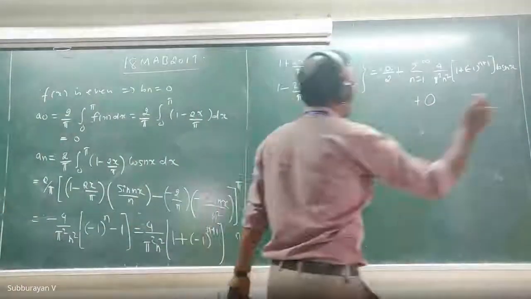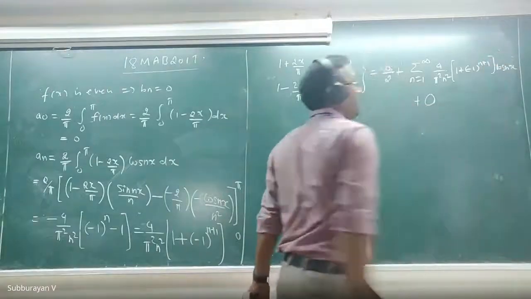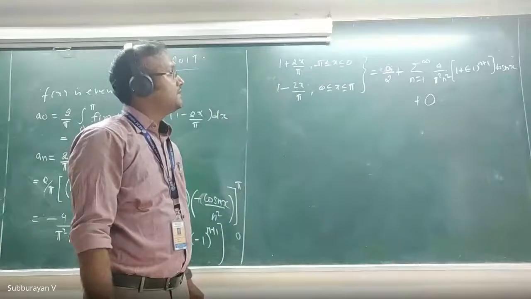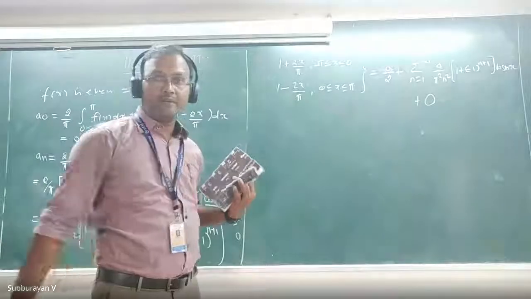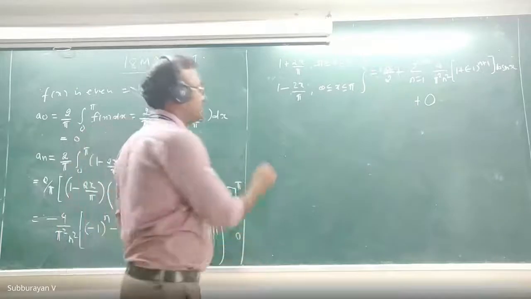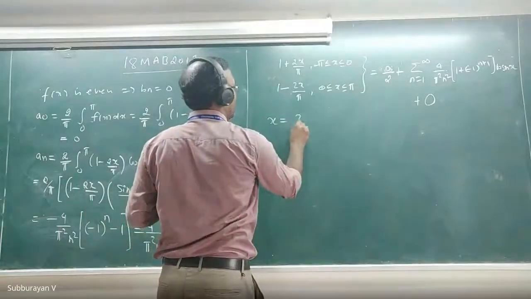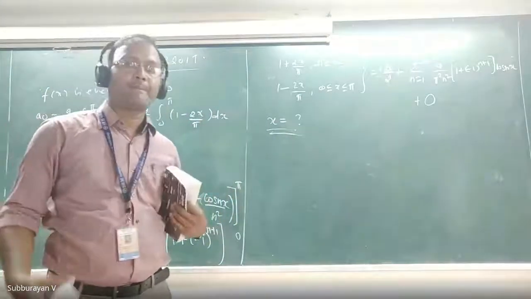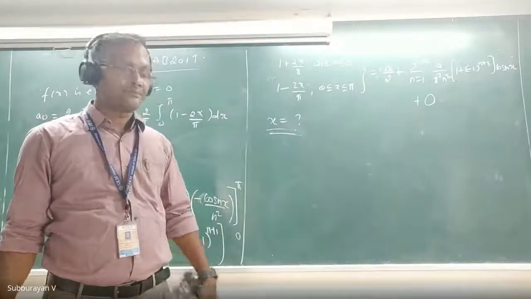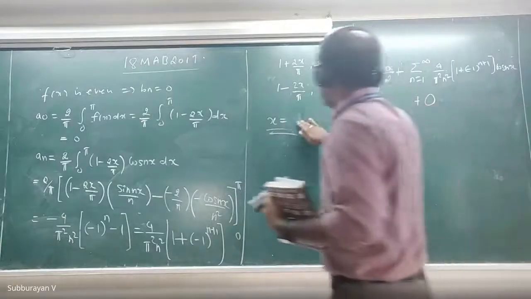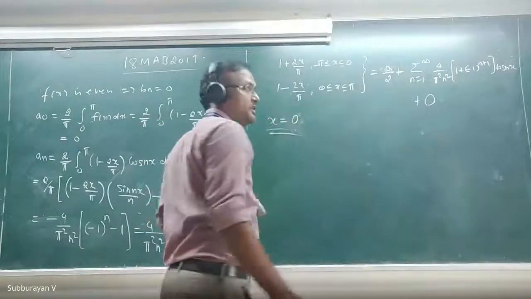And then one more thing, we have to choose a suitable value of x, so that if I substitute that x in this series, we can extract the series 1 by 1 square plus 1 by 3 square plus 1 by 5 square and so on. What is a suitable value for x? Zero. Yes, zero. Put x equal to 0.